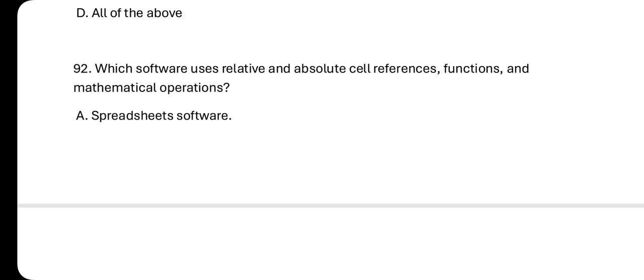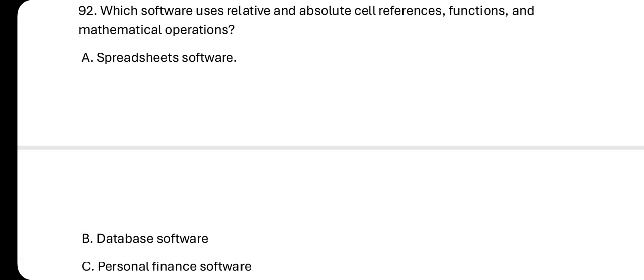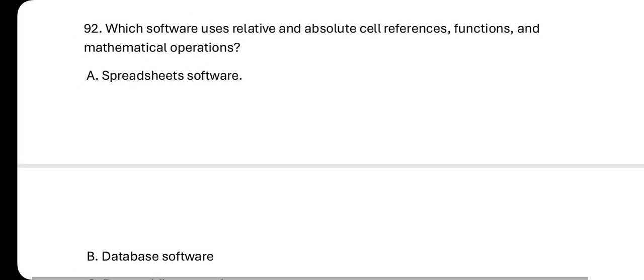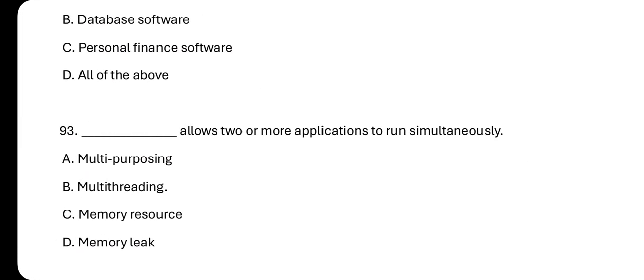Number 92. Which software uses relative and absolute cell references and mathematical operations? This is a filling question, so pay attention. We call this what? Spreadsheet software. Spreadsheet software.